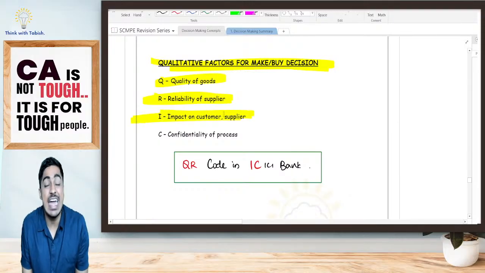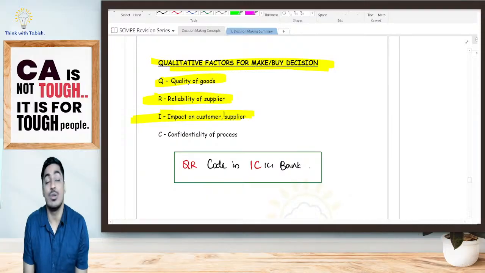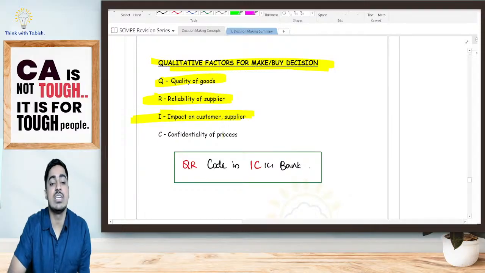Whether my customer will be sad if I'm outsourcing it to a third party. Is he telling me, no, everything you should be doing on your own? That should also be kept in mind. Okay. Again, confidentiality of process.